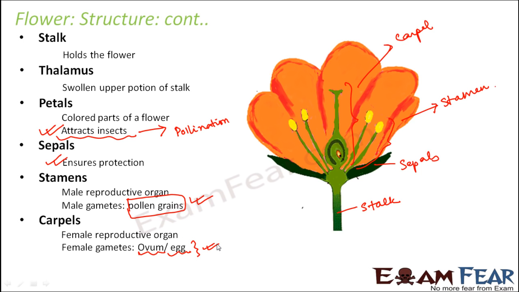So now in this lesson we have to see how the pollen grains are formed, that is how male gametes are produced, how female gametes are produced, and how they both fuse together, what happens when they both fuse together, and how a new plant is formed by the fusion of male and female gamete. So that is our agenda in this lesson.